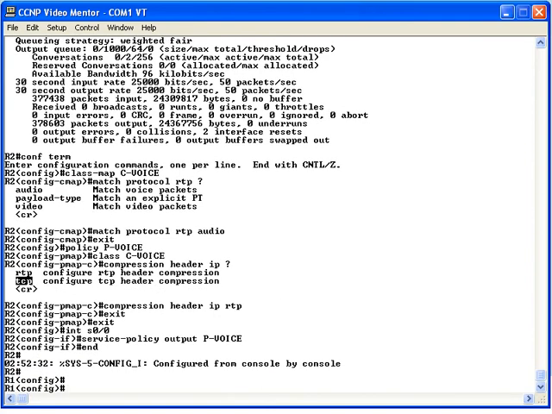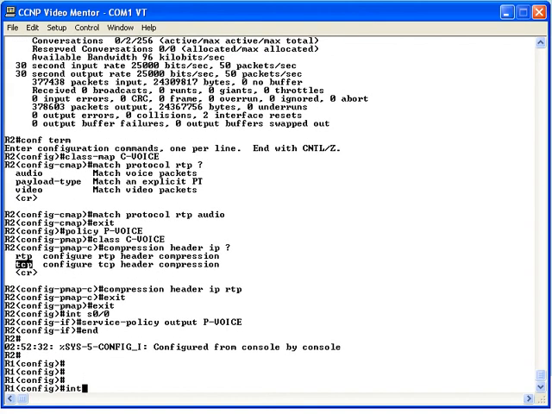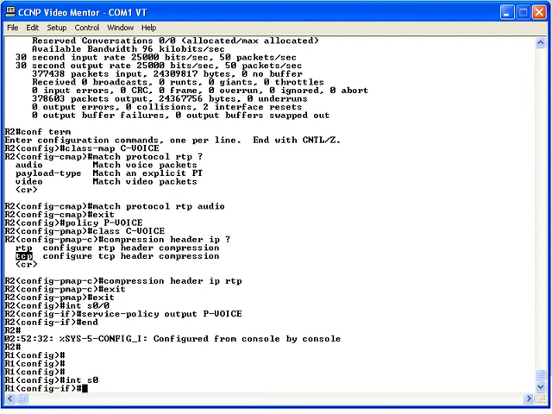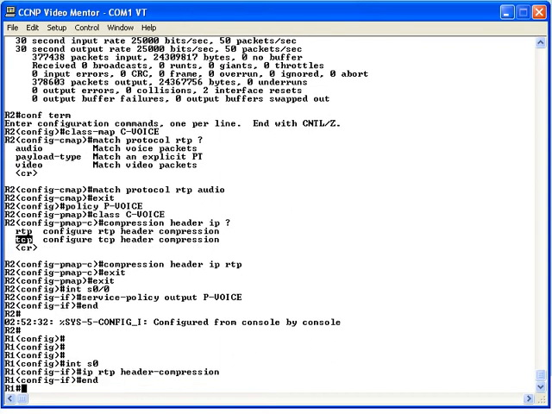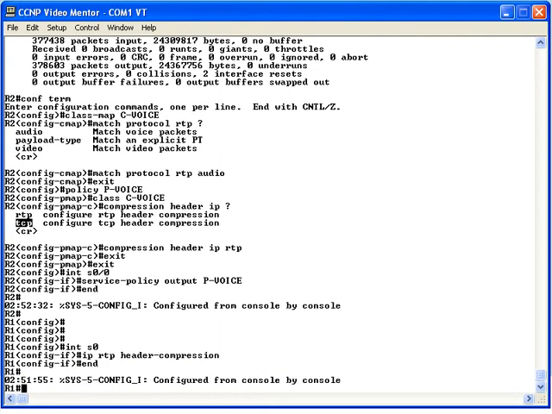On router R1, in global configuration mode, let's go into interface configuration mode. We'll say interface serial 0, and from here we will say ip rtp header-compression. At this point, we have turned on RTP header compression on both ends of this link. The interesting thing is, if I went back right now to router R2 and did another show interface serial 0/0, we would not see the actual result of this RTP header compression just yet. Let me show you what I mean.